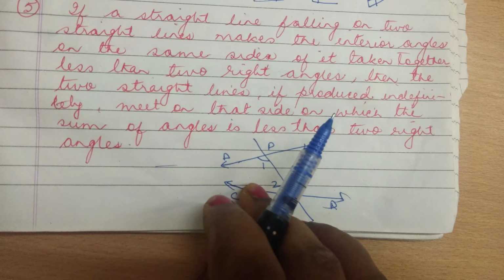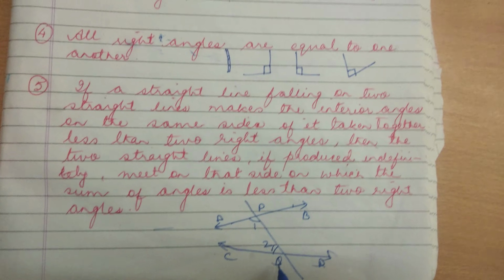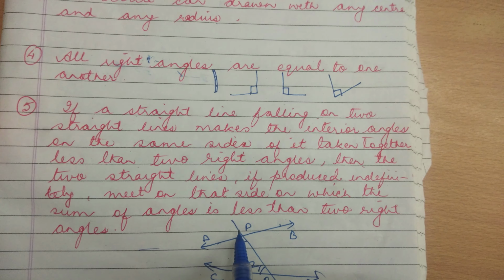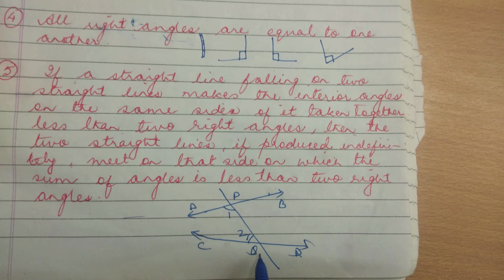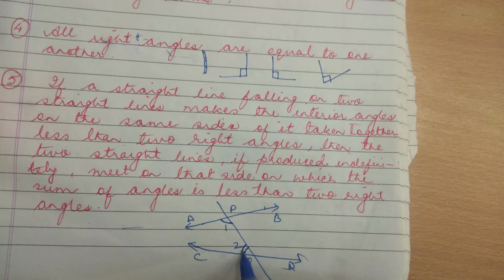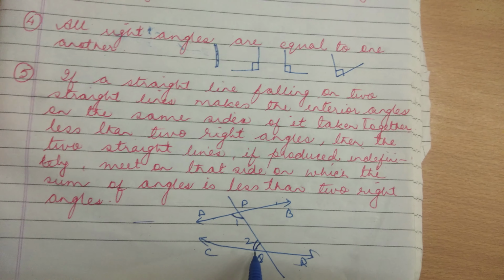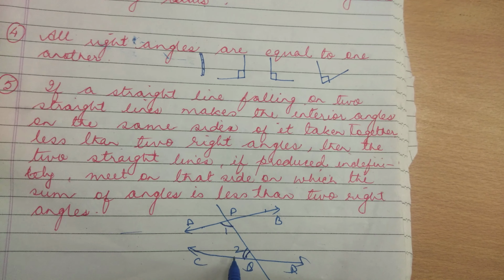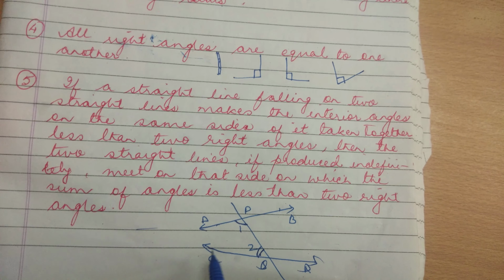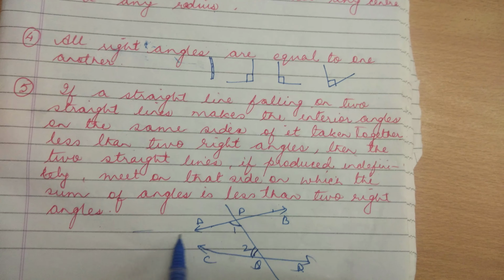This means that if a line PQ falls on lines AB and CD, which are 2 lines on which the line PQ falls, such that the sum of the interior angles, angle 1 and angle 2, is less than 180 degrees on the left hand side of PQ, then the lines AB and CD will intersect on the left side of PQ.